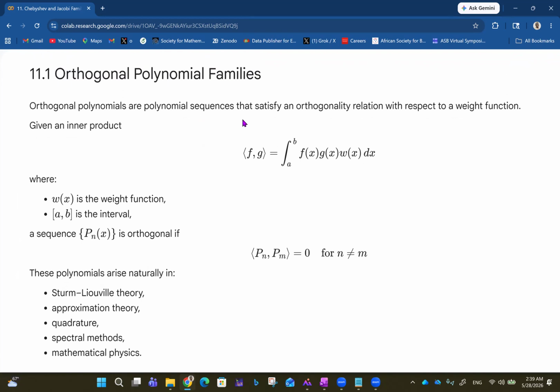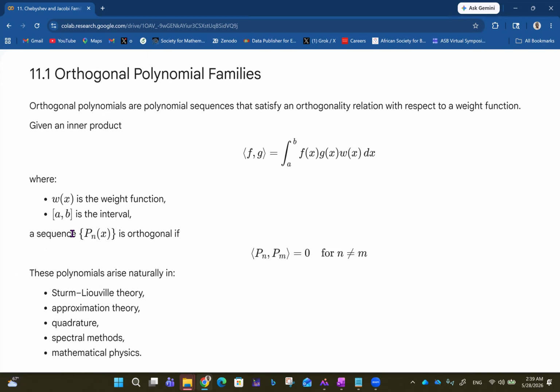Orthogonal polynomials are polynomial sequences that satisfy an orthogonality relation with respect to a weight function. So given an inner product ⟨f, g⟩, which is equal to the integral from a to b of f(x) g(x) w(x) dx, where w(x) now is the weight function, while these two functions f and g would be the polynomials whose orthogonality you're trying to check out. So w(x) is the weight function, and the interval is [a, b].